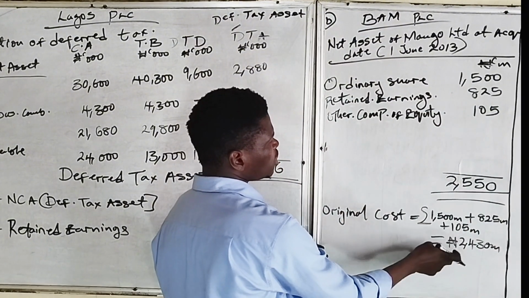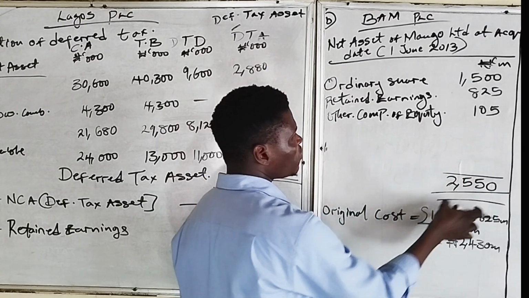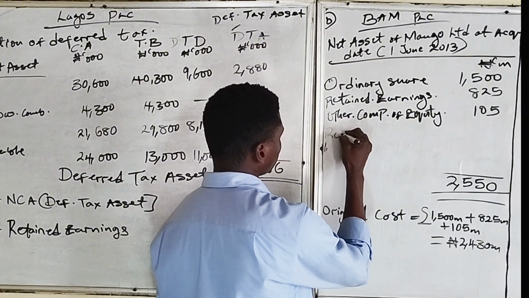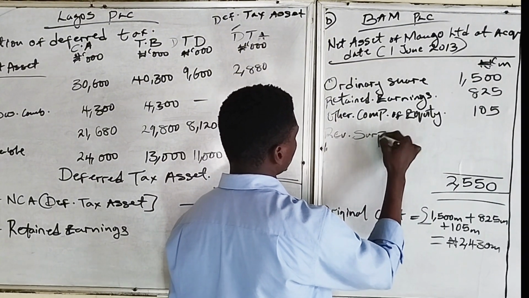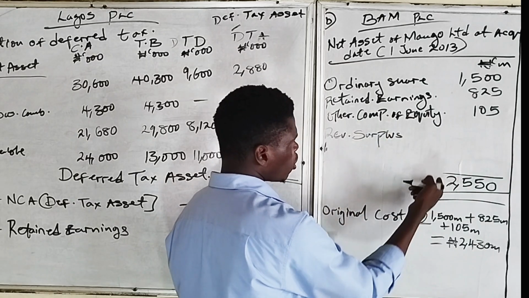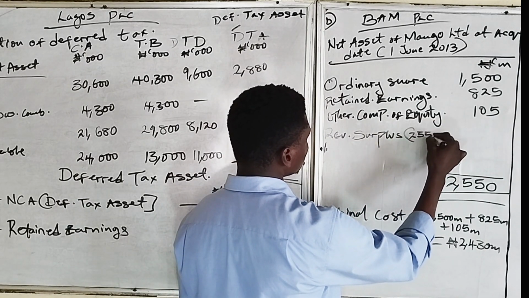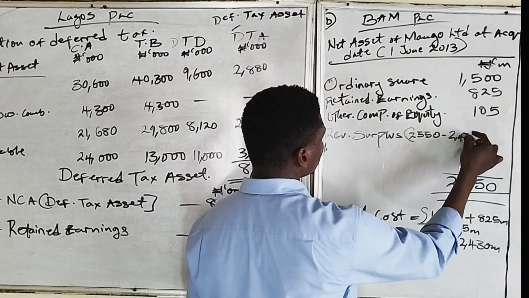Since the original cost is lower than the fair value of the identifiable net assets, it means there's a revaluation surplus, which is 2,550 minus the original cost of 2,430.